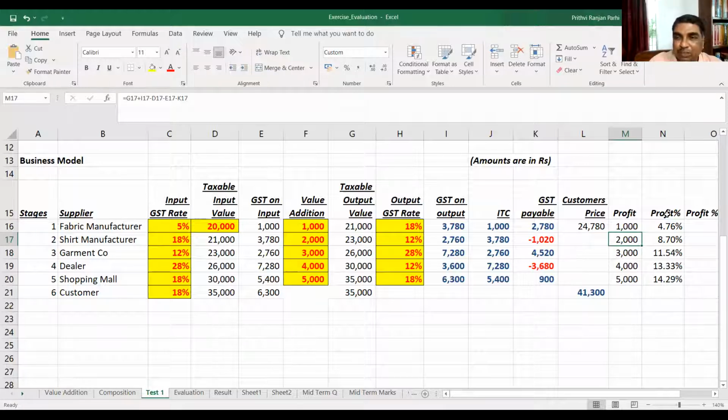You can also calculate this profit on the customer price, including sales. That also you can do. We have calculated on the base price. You can also calculate this way if you want. But all calculations should be uniform. If you are taking this as the denominator, everywhere it should be that amount. Are you getting it?